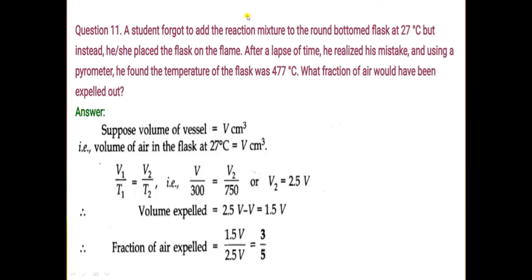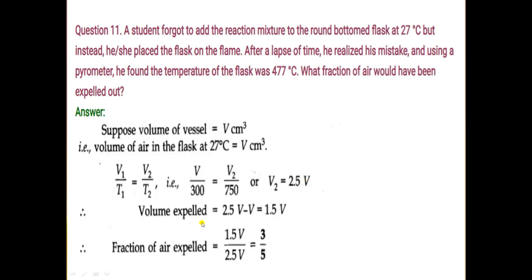Now we will assume that the volume of the vessel is V centimeter cube. So that means the volume of air in the vessel at 27 degrees Celsius is also equal to V centimeter cube. Now we will use the relation of V and T using Charles law. So this is the equation V1 divided by T1 is equal to V2 divided by T2. This temperature is 300 Kelvin and this temperature is 750 Kelvin. So here we will put the values and find the relation between V and V2. So here V2 is equal to 2.5 of the initial volume.